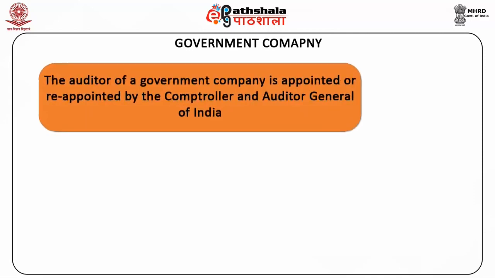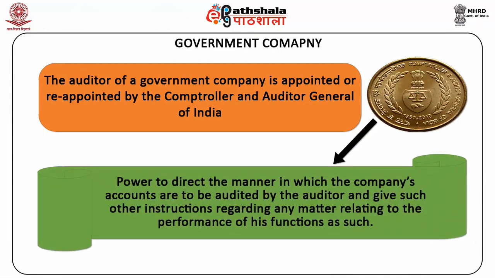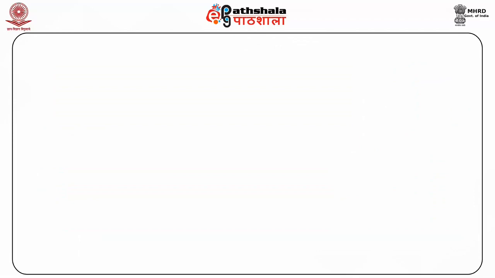The auditor of a government company is appointed or reappointed by the Comptroller and Auditor General of India. The Comptroller and Auditor General of India has the power to direct the manner in which the company's accounts are to be audited by the auditor and give such other instructions regarding any matter relating to the performance of his functions as such. Now our area of discussion would be foreign companies.